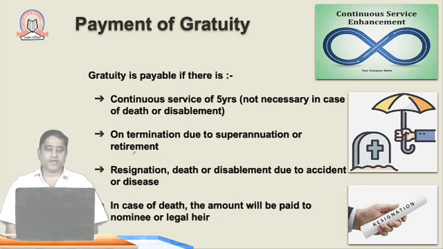Also, gratuity is payable in case of resignation, death or disablement due to accident or disease caused to him during the course of his employment. In case of death, the amount of gratuity would be payable to his nominee or his legal heir, whom he has named while filling up the form.